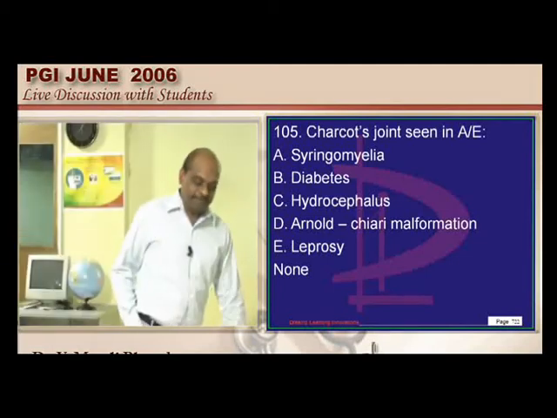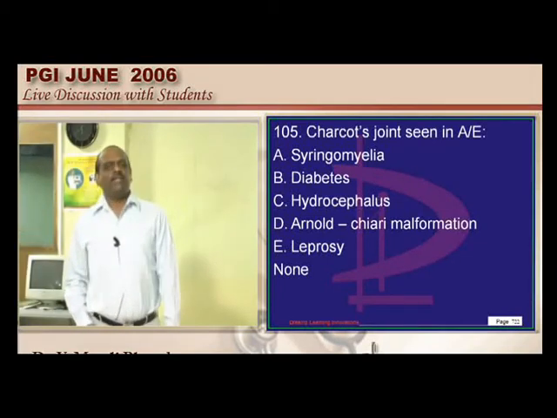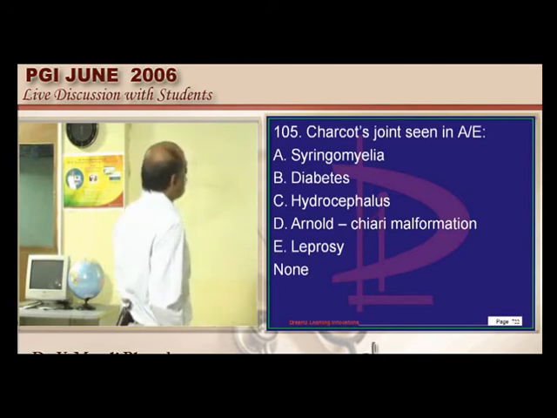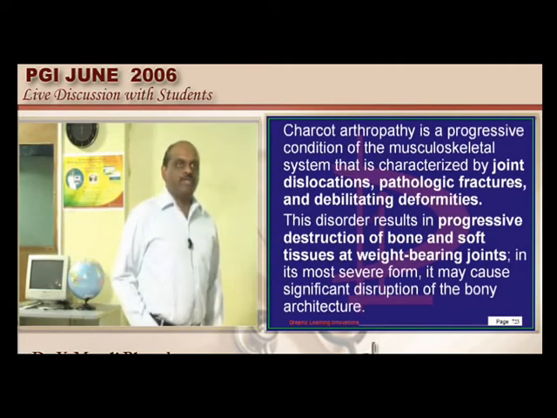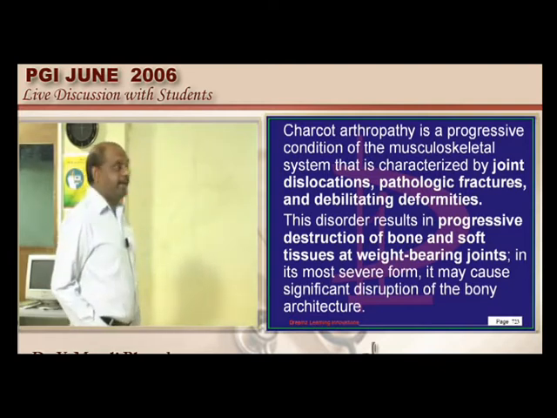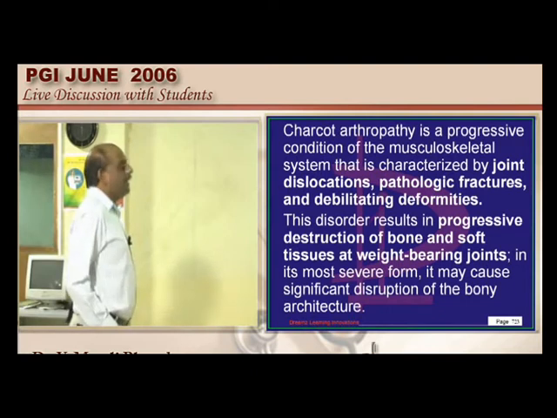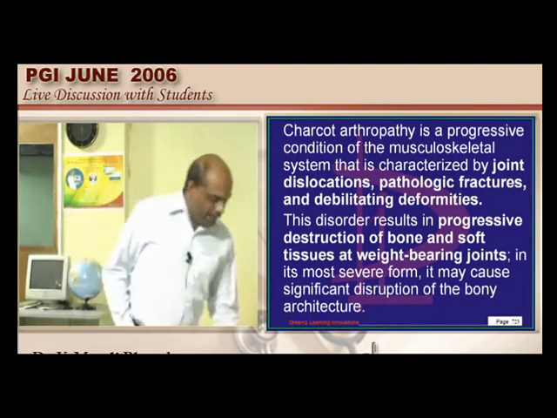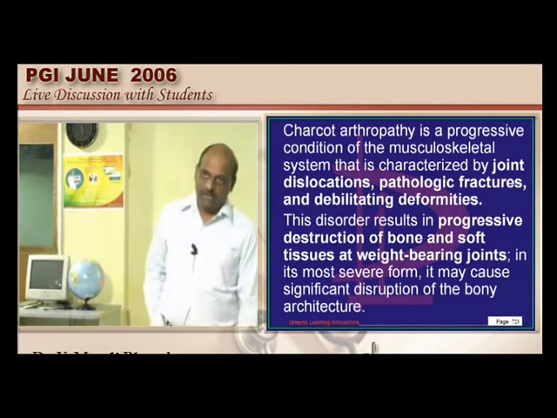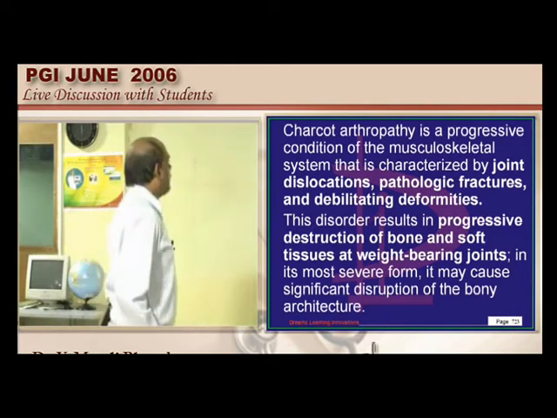Now let us go to the next question. Charcot's joint, typically where all the scenarios do you come across? Charcot's joint patients will present with joint dislocation, pathological fracture, debilitating deformities, and it is the weight bearing joints which are involved in those who are having sensory neuropathy are the typically affected individuals.